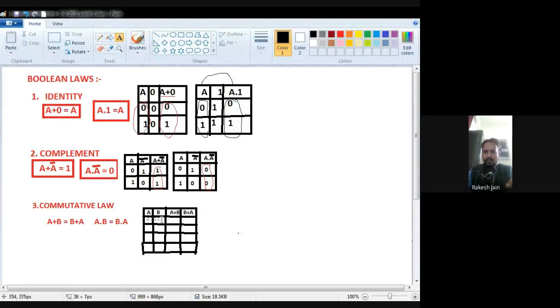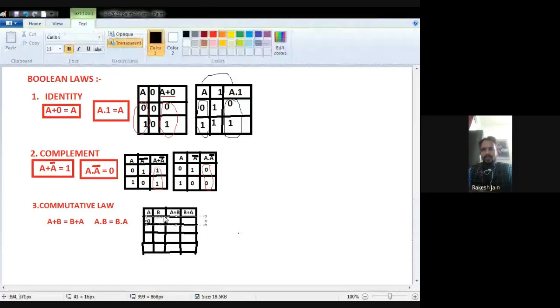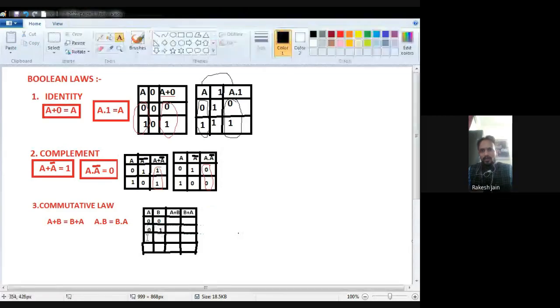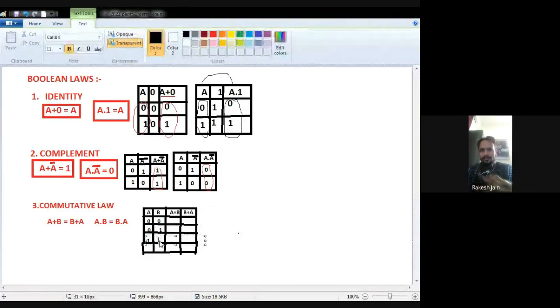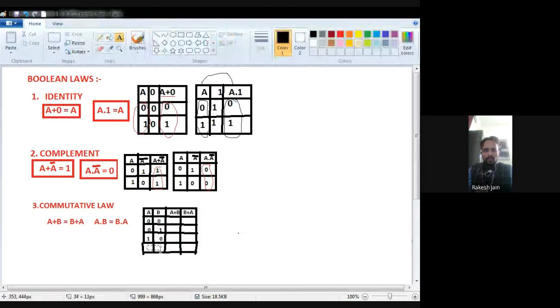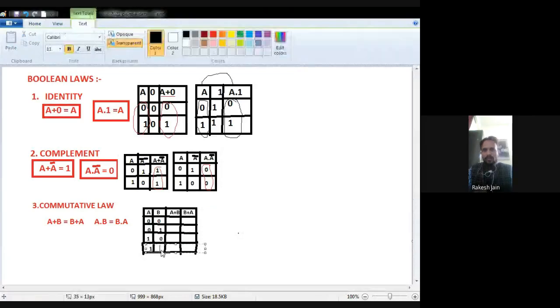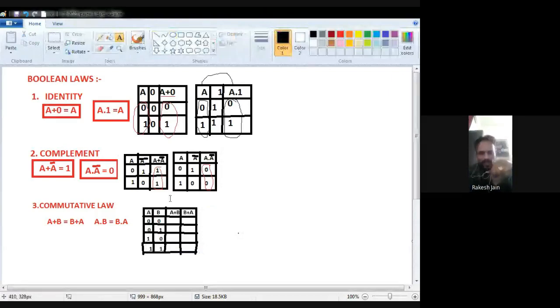Now we are going to prove it. So let A be 0, B is 0. Okay, now here A is 0 and B is 1. Now the third case, A is 1 but B is 0. And now the fourth case, both are 1 1. Both are 1. Okay, now check.